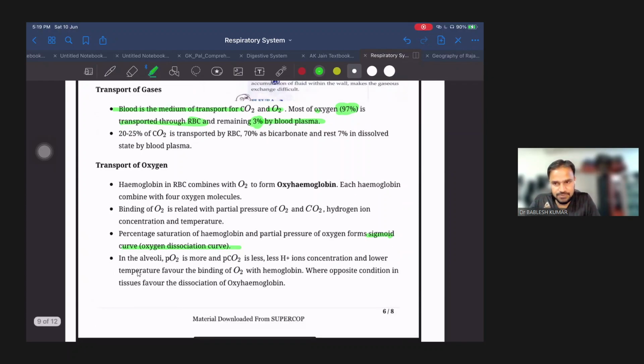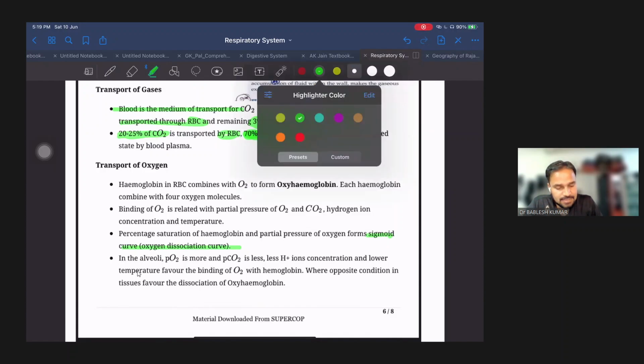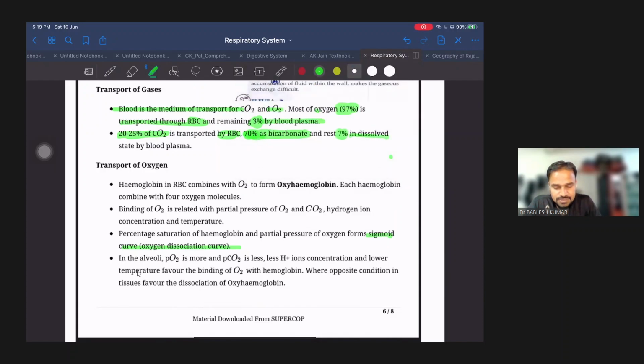And if we talk about CO2, 25% of CO2 gets transported with the help of RBC. 70% of CO2 is transported in the form of bicarbonate. Bicarbonate is formed in blood vessels. And the remaining 7% is in dissolved state in blood plasma.